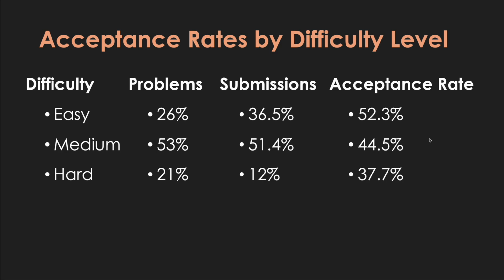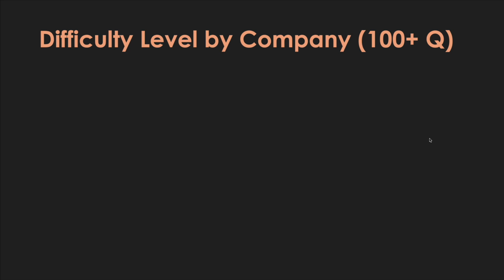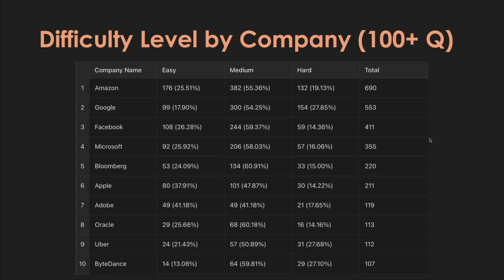Now let's get a little bit more interesting. Let's look at difficulty level by companies, starting with companies who had 100 plus questions tagged in our data set. That's the first page. So here it is. If you look, Amazon has asked 176 easy questions, 382 medium questions, and 132 hard questions, right? So a lot of focus on that medium for Amazon.